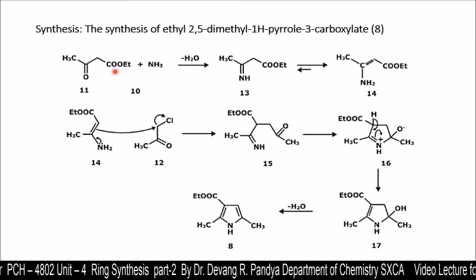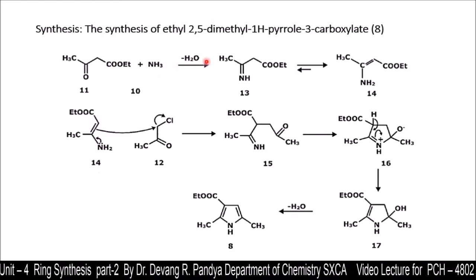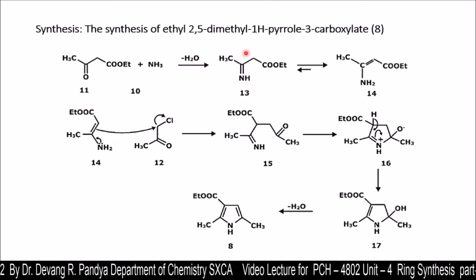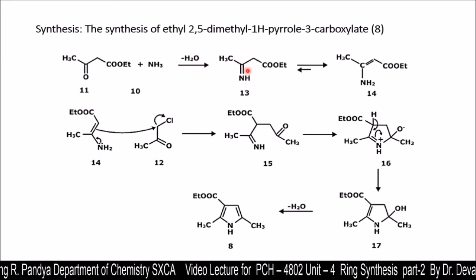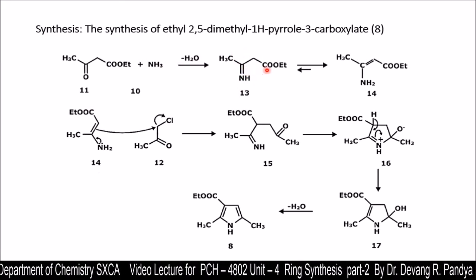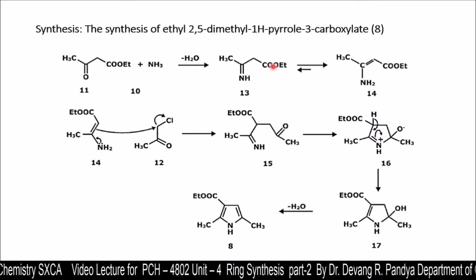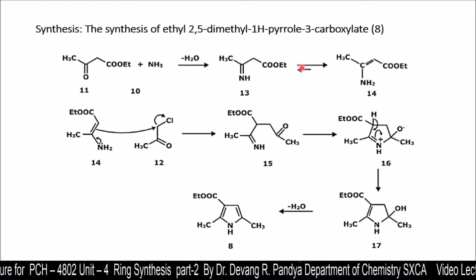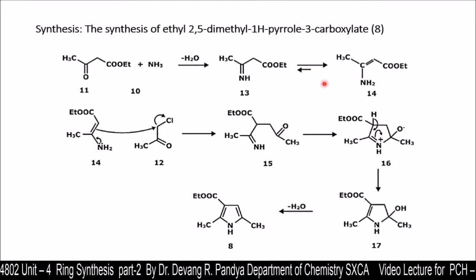Structure 11, that is the ester, and the amine are treated for condensation. It will lose a water molecule and give the structure 10, that is a secondary amine, and it has the isomerized compound 14.